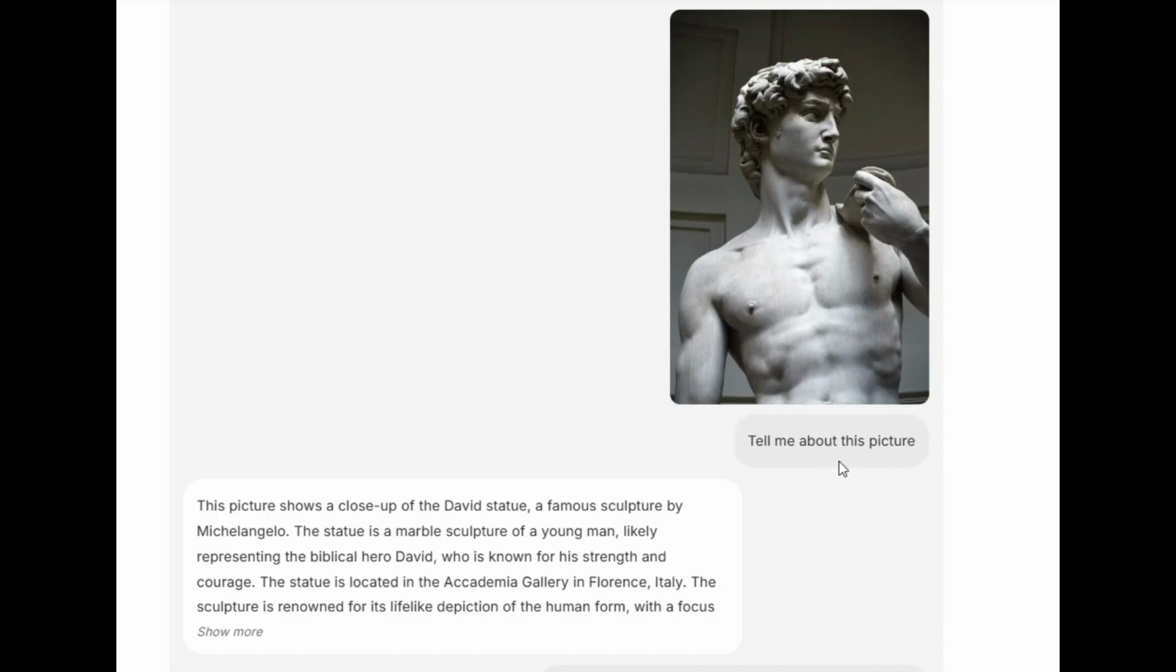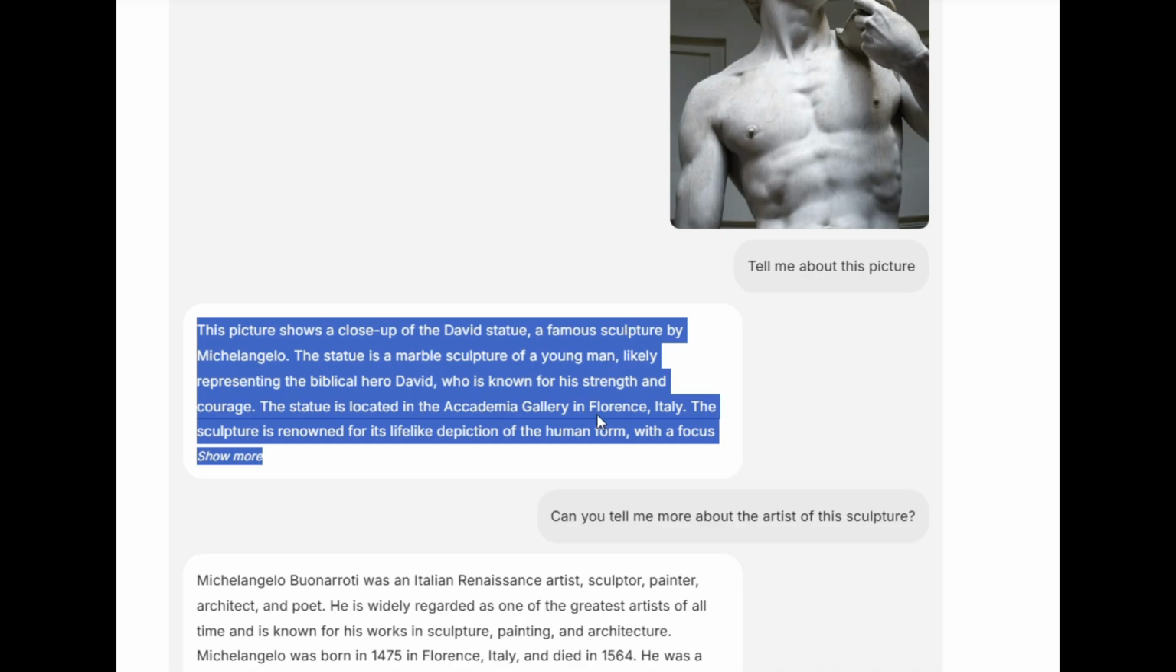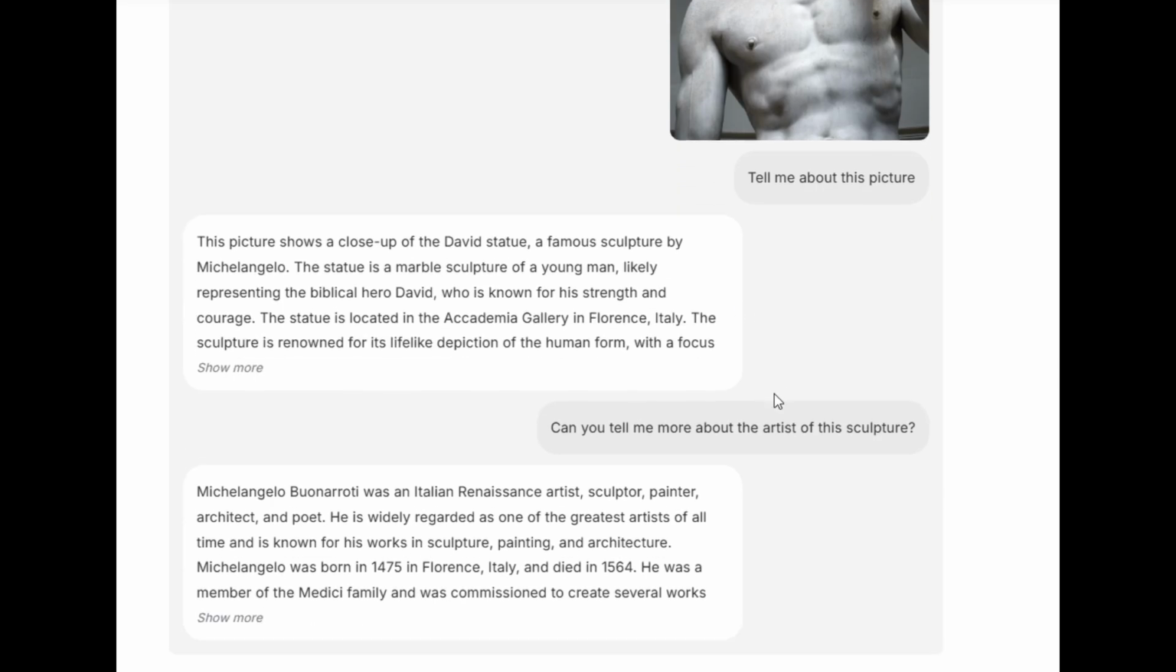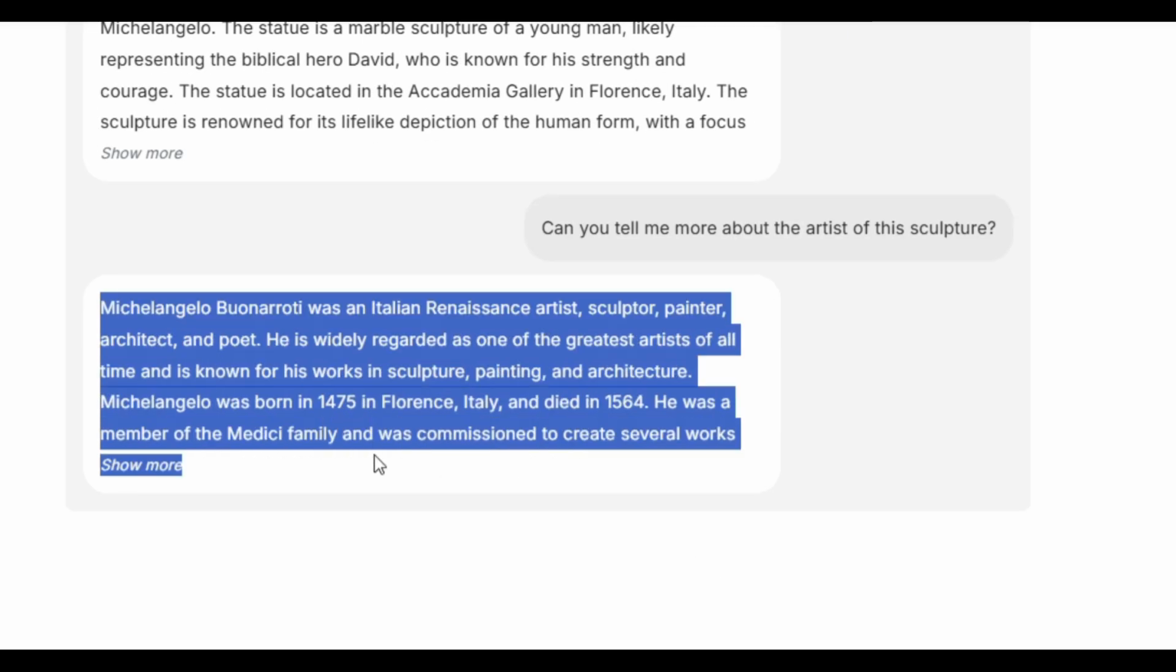For example, upload a photo and ask, "Tell me about this picture." Bagel can actually describe the image, point out details, and even answer follow-up questions like, "Can you tell me more about the artist of this sculpture?" with context-aware answers.